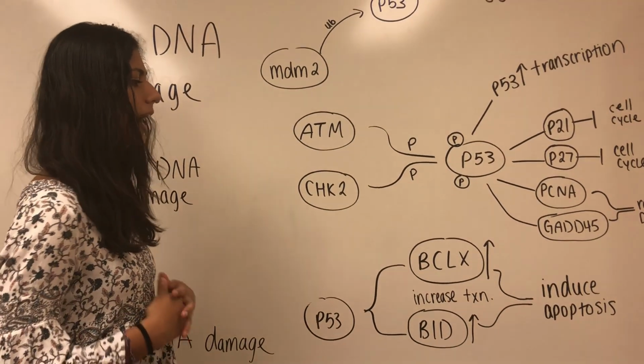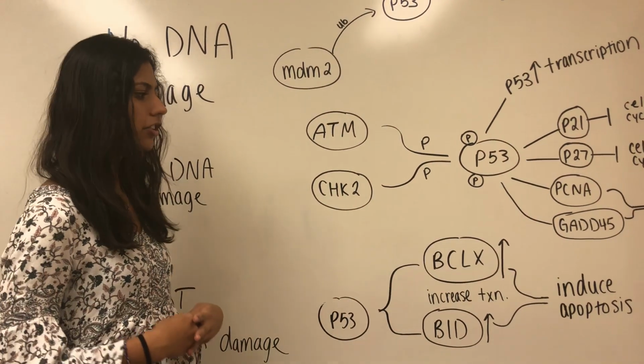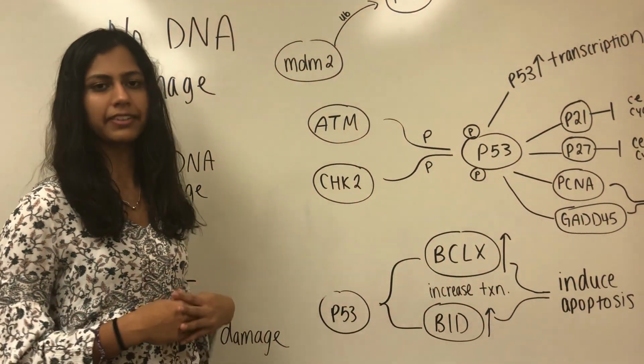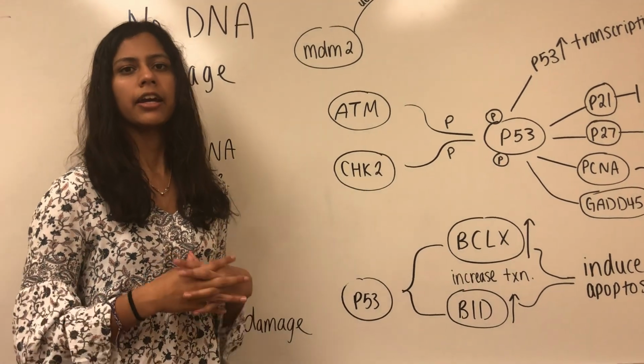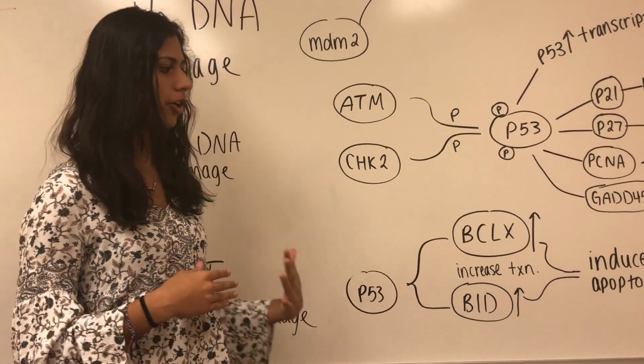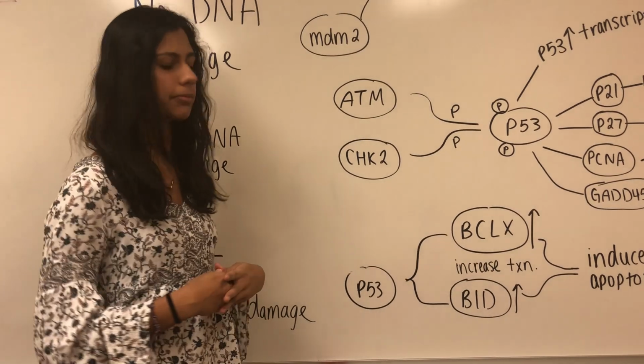Both of these proteins activate cytochrome C, which in turn activates the caspase cascade. The caspase cascade is essentially a series of cleavages that happen on proteins, leading to the induction of apoptosis.